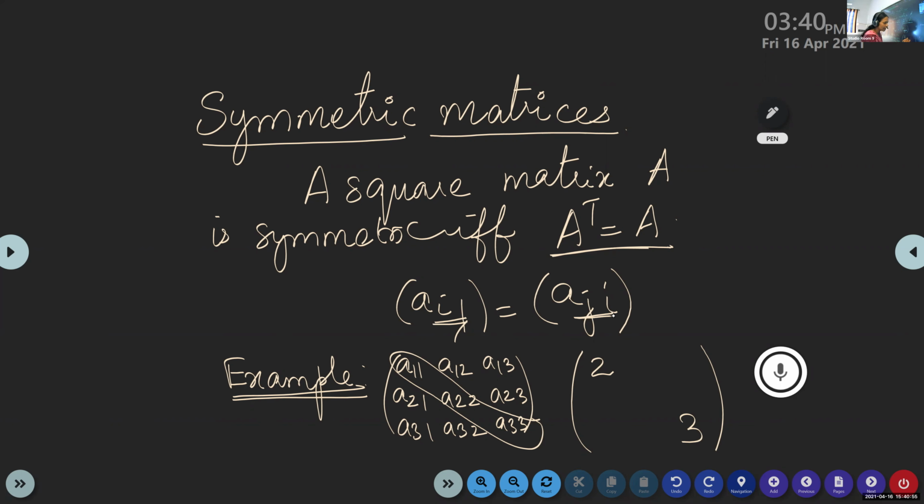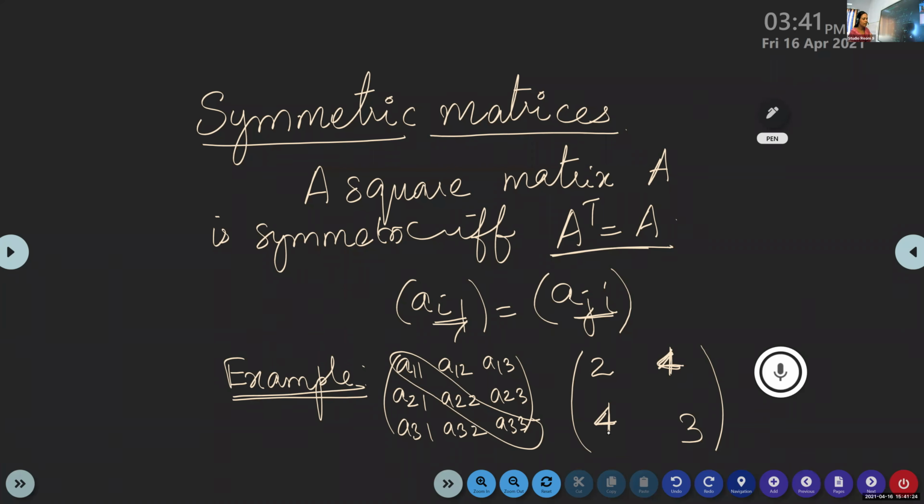The first row, second element, suppose I fill it with 4, means the second row, first element will also be 4. You can write any number on the diagonal. A21 will be the same as A12.